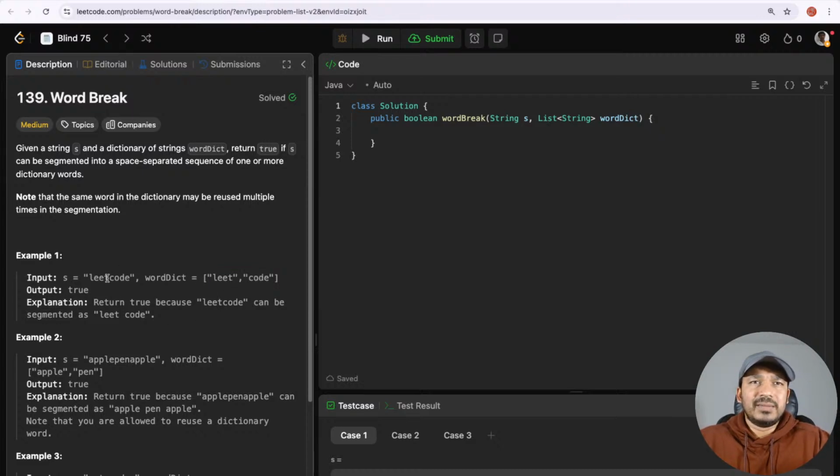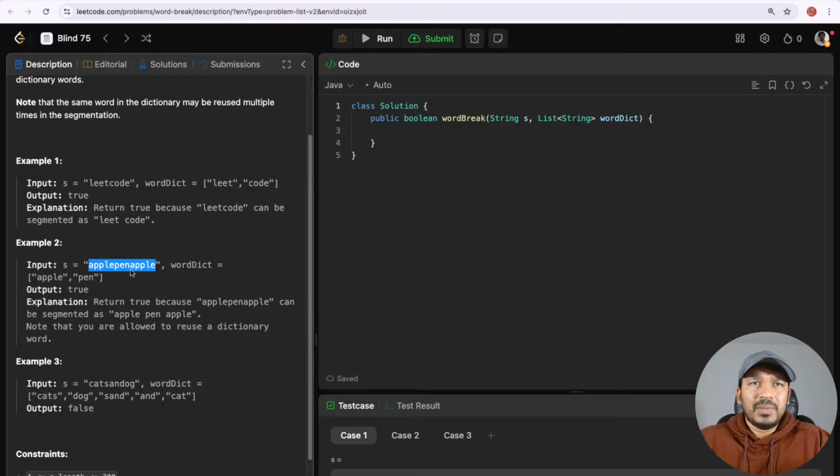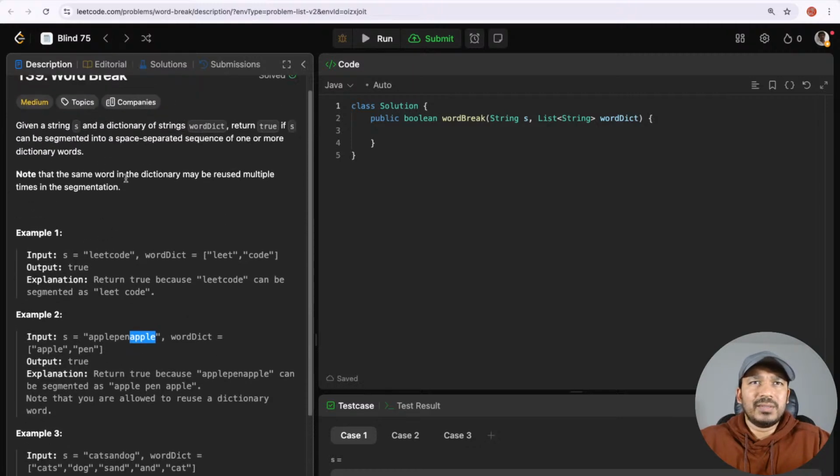In this case, there are two words in the dictionary, leet and code, and we can form leetcode by using these words. In the second example, you can see apple, pen, apple, and the word dictionary contains apple and pen. So we can form three segments: apple, pen, and then apple. We are reusing apple two times, but that is fine, as they have given: the same word in the dictionary may be reused multiple times in the segmentation.